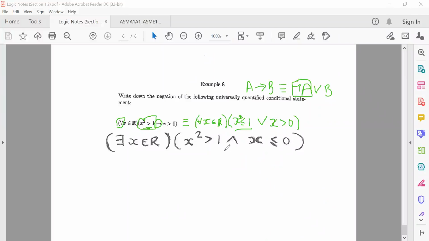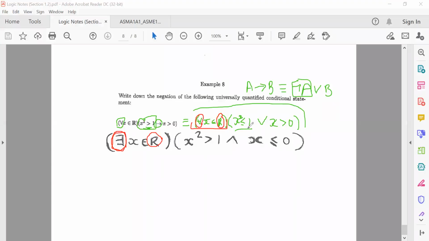Now I need to go ahead with my negation process. I need to negate this whole statement. But how do we go about doing that? We go step by step. We start by negating this piece here. What's the negation of for all x element of real numbers? It becomes for some real numbers. So universal changes to existential. So the upside down A changes to the E facing the wrong direction. All right. So universal just changes to existential. Like I said, please don't try and negate your domain. So your set of real numbers remains your set of real numbers.